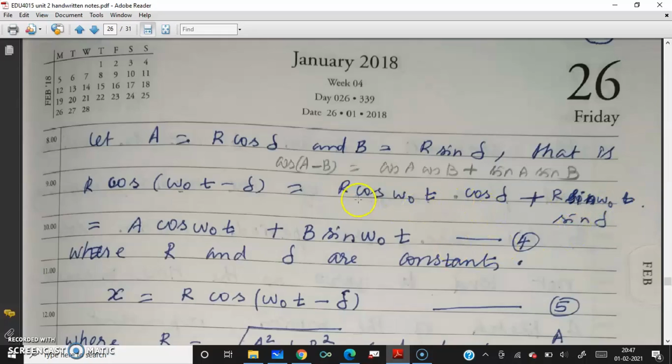What is our r? And cos omega naught t. What is a? We have taken a as r cos delta, so r cos delta can be taken as a, and r sin delta is b. So this equation reduces to a cos omega naught t plus b sin omega naught t. We can name this equation 4, where r and delta are constants.